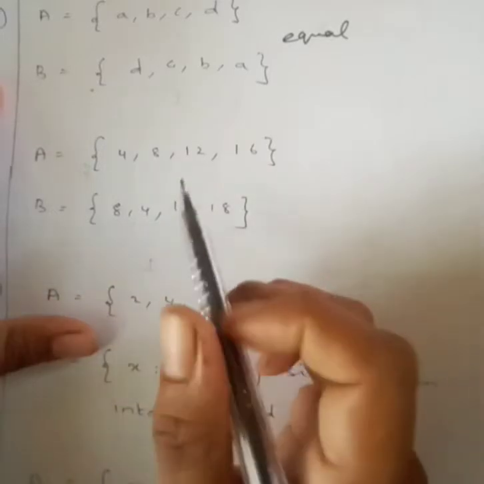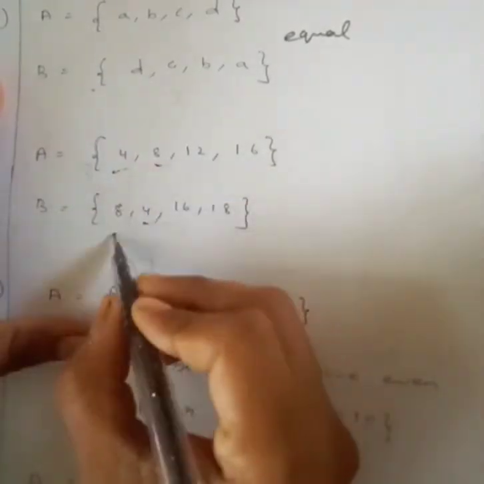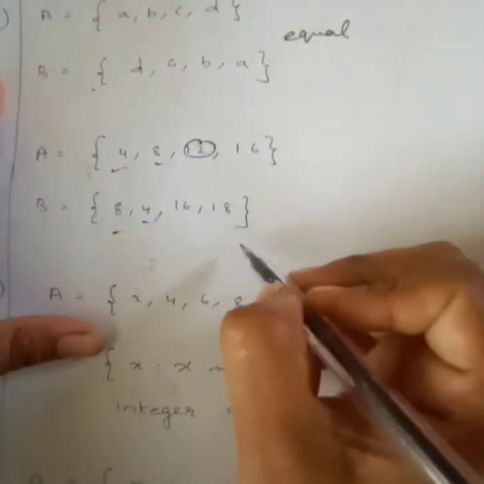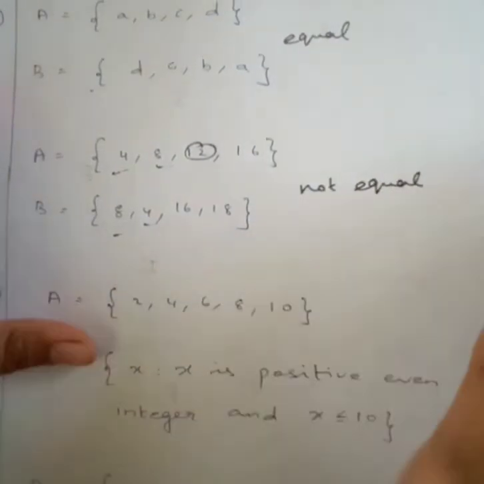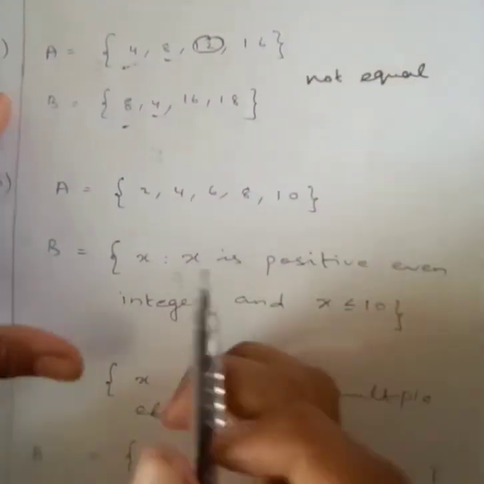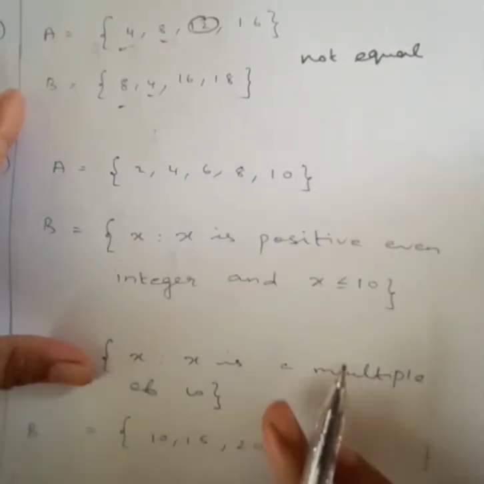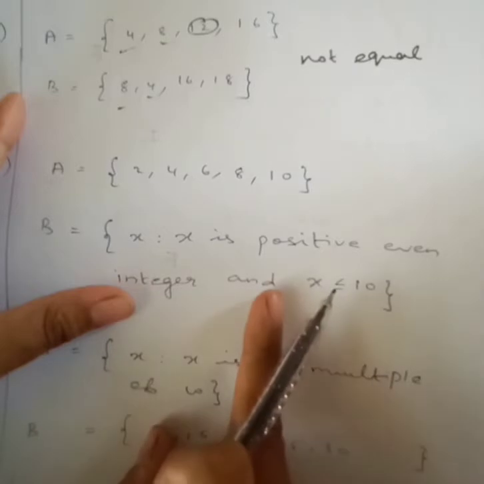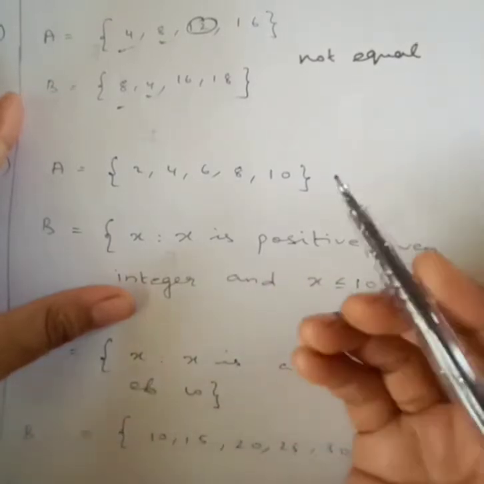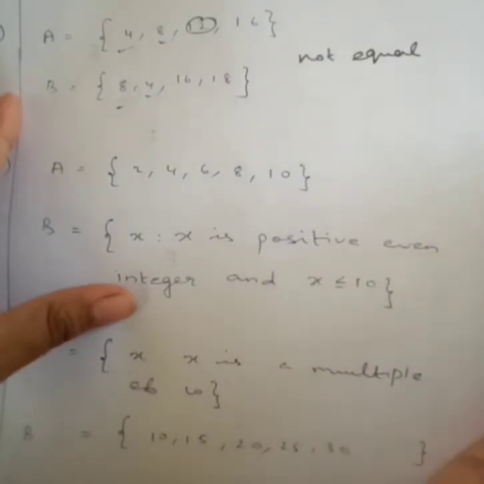If I see this, 4, 8 and 4, 8, 12. 12 is not there here, right? So it is not equal. All the elements should be the same. And here 2, 4, 6, 8, 10. X is a positive even integer and x should be less than or equal to 10. The answer will be 2, 4, 6, 8, 10 only.